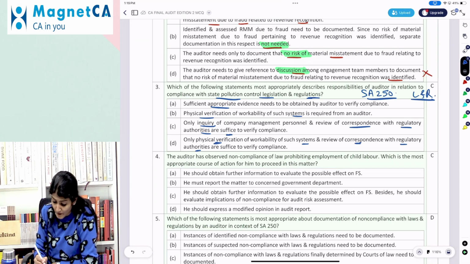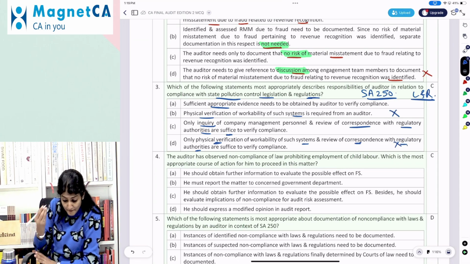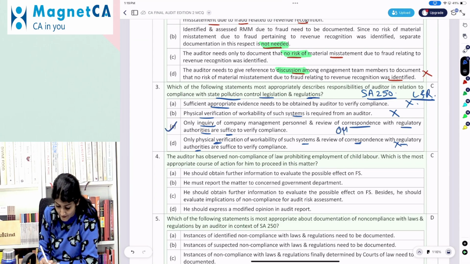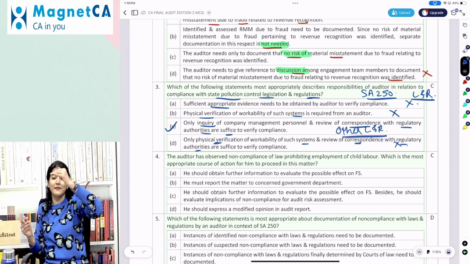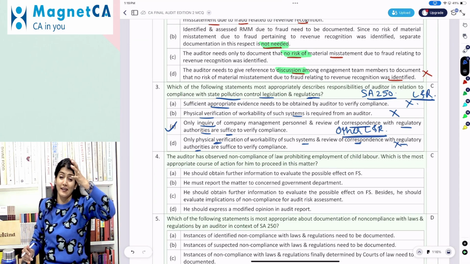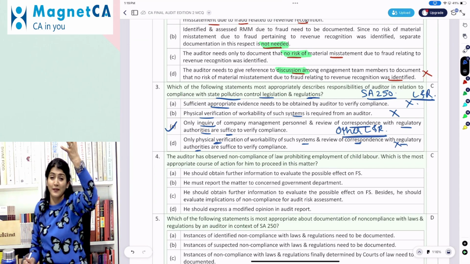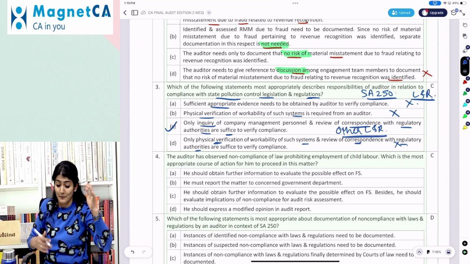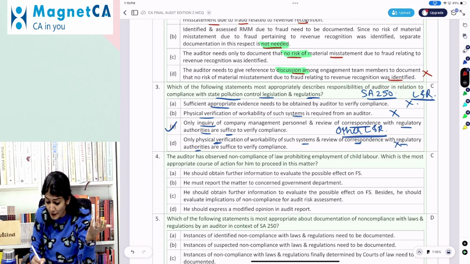Right. So physical verification, no. Sufficient appropriate evidence, no. Why? Because this is the other laws and regulations. As per SA 250, laws and regulations are divided under two. One, laws and regulations which have a direct effect, like the Provident Fund or the Income Tax Act, for which you need to obtain the SAAE. But for other laws and regulations, you have to perform the specified audit procedures.